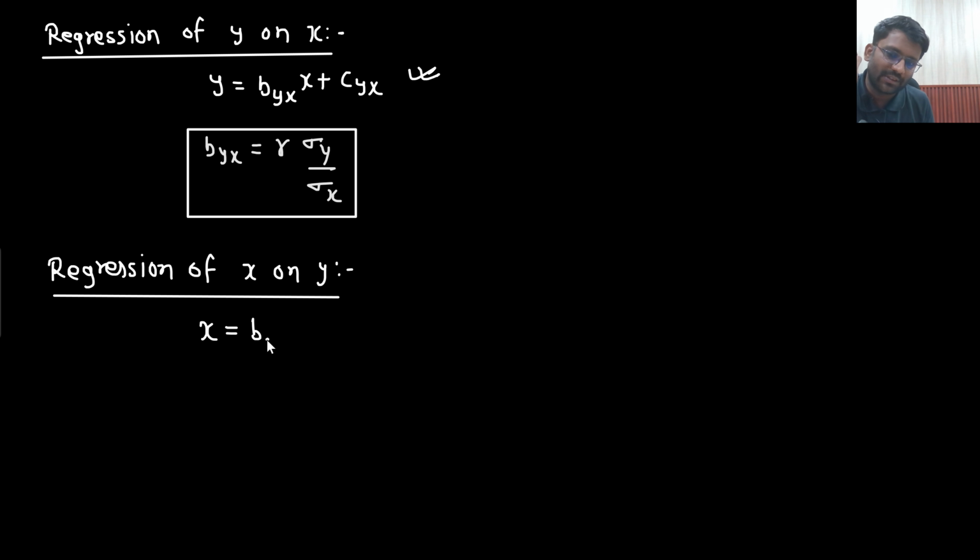So from here, what is the value of bxy you are getting? Regression of x on y. What value will you get? Sir, sigma x square equals b sigma y square.